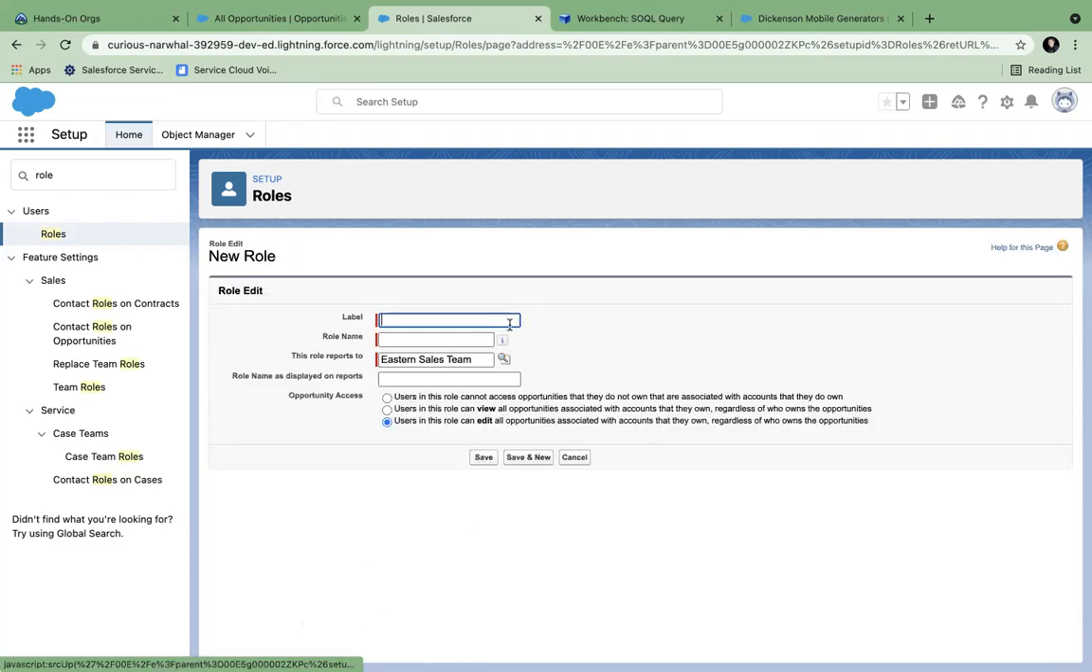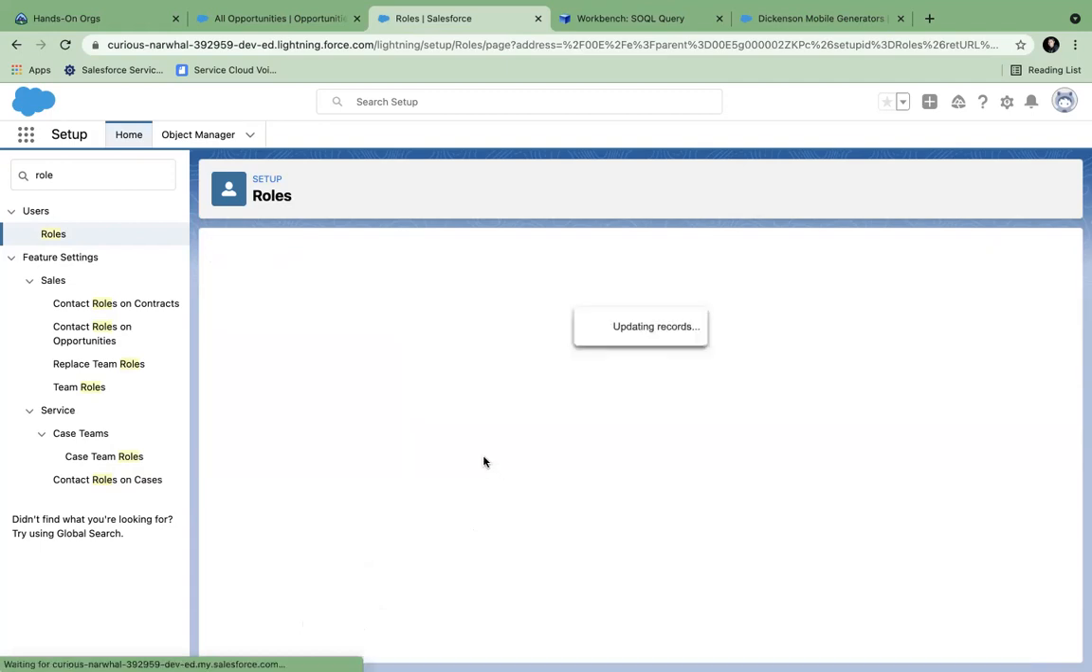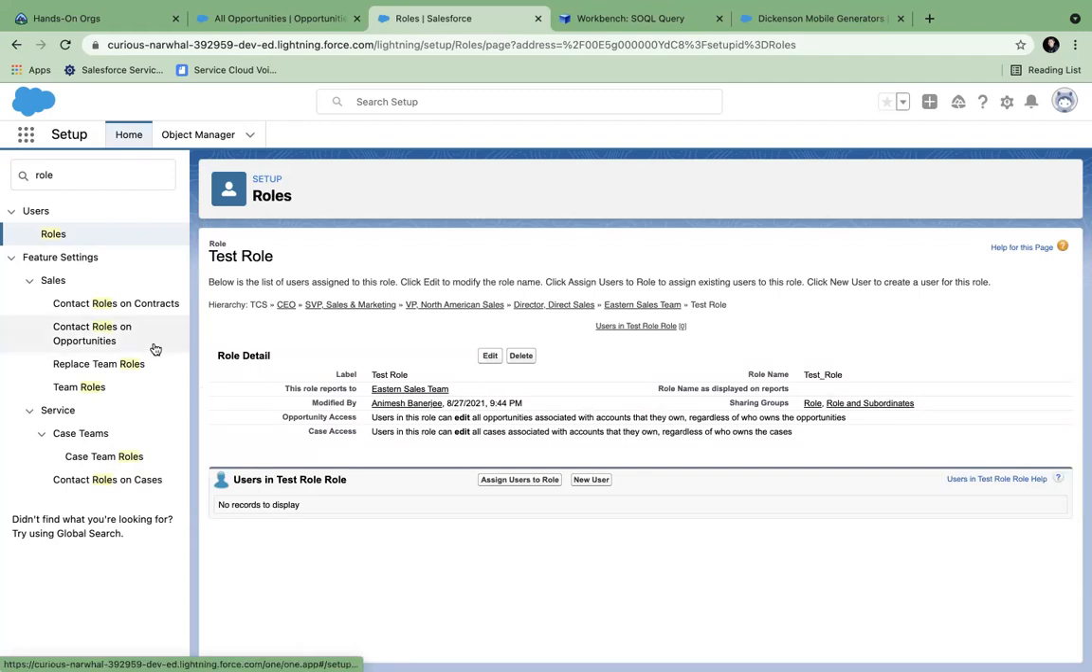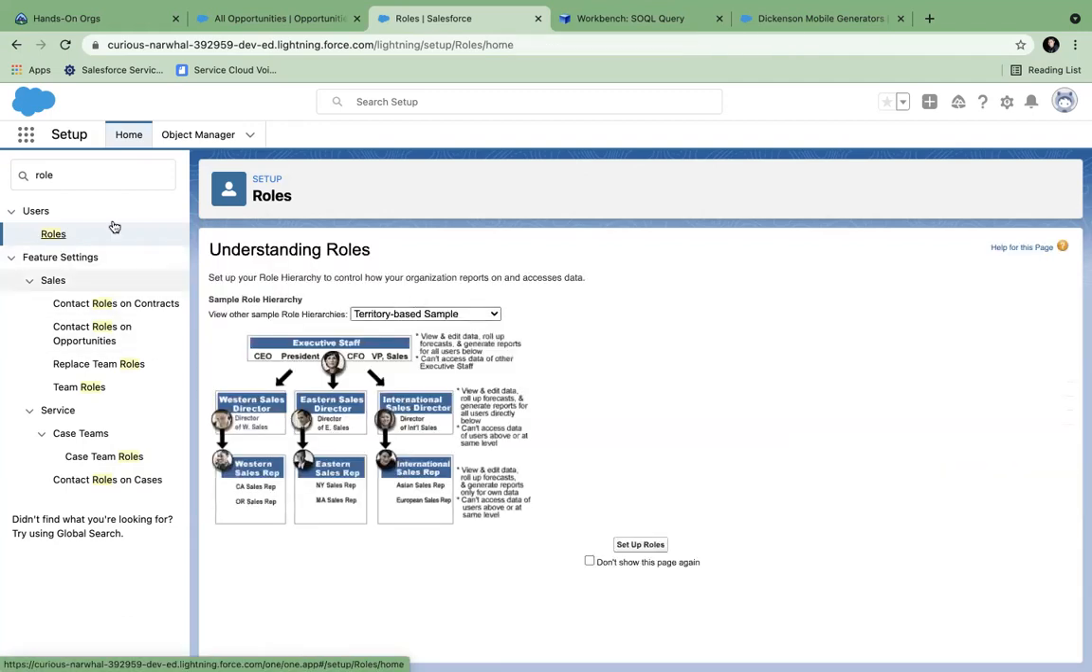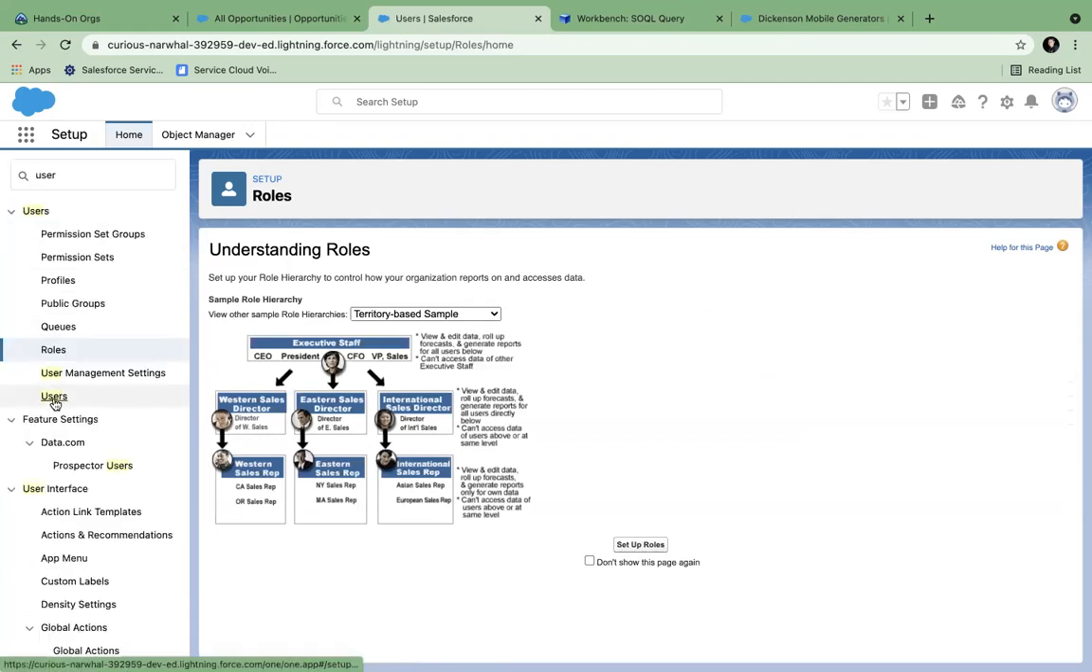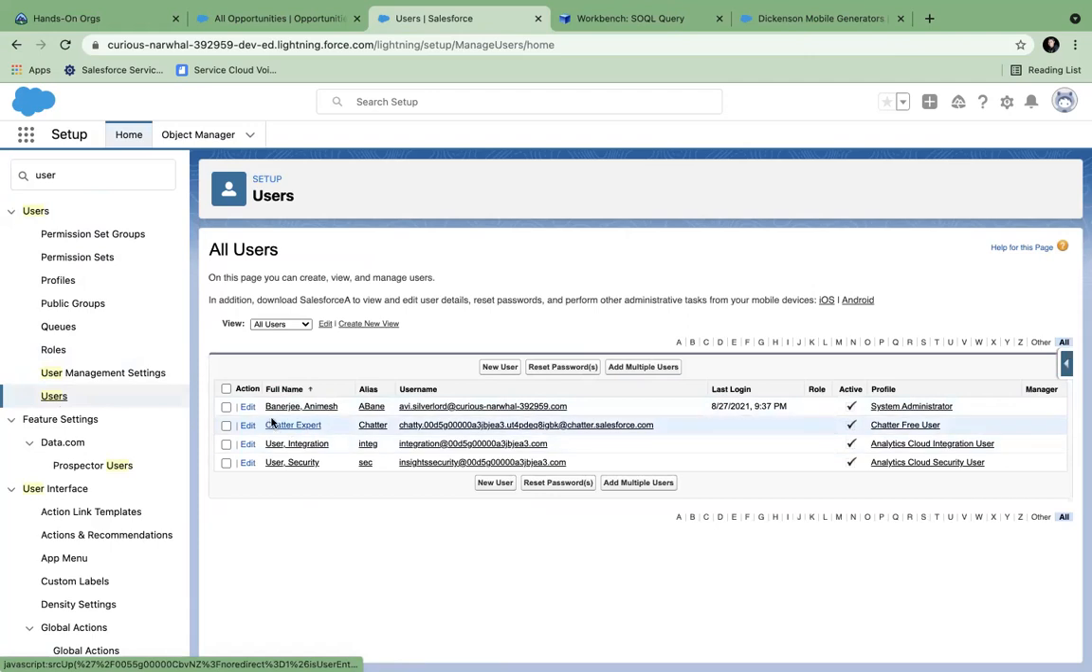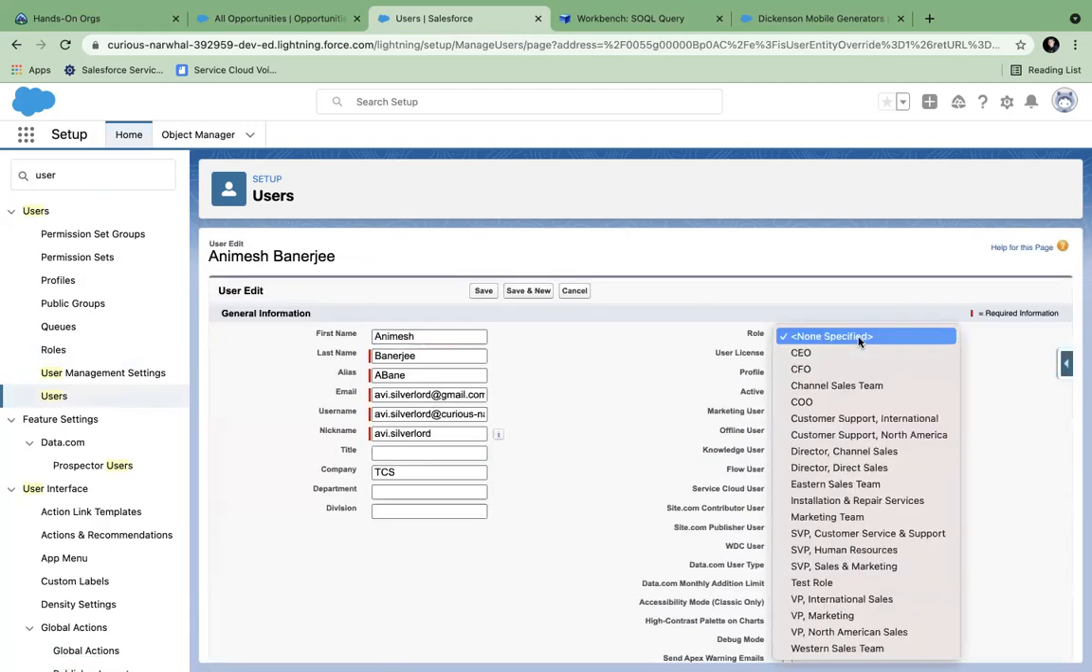Now you can say that I add a new role. Save it. If you do that, then this role is created. When you go to users, assign this role. What is the new role that we created? Test role. Yeah, this is available now. So all the roles which are above the test role will automatically now see my owned records.